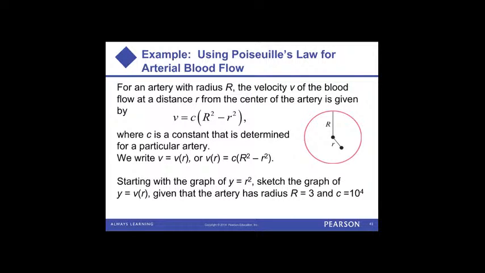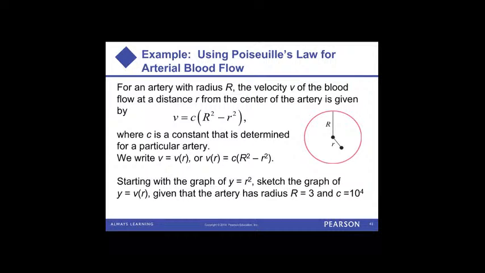So it says for an artery with a radius capital R, the velocity v of the blood flow at a distance r, lowercase r, from the center of the artery is given by this, right? So this tells us the velocity of blood flowing through the artery based on the distance away from the artery, also based on the radius of the artery, right? Where c is a constant that's determined for a particular artery. So we write velocity, or the velocity based on the radius, or v of r, as this, right? Starting with the graph of y equals r squared, sketch the graph of this, given that the artery has a radius of 3 and our constant is 10 to the power of 4, right?